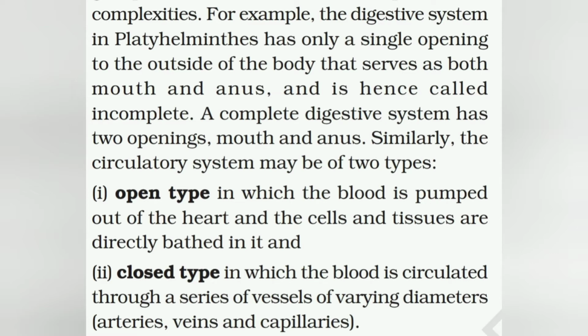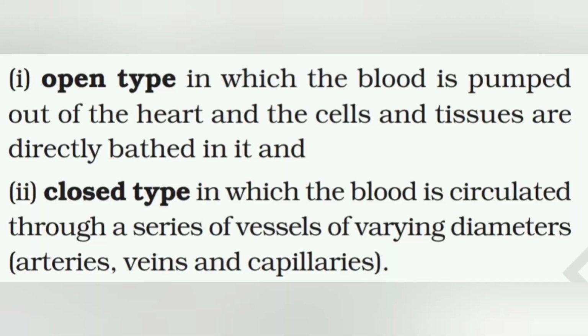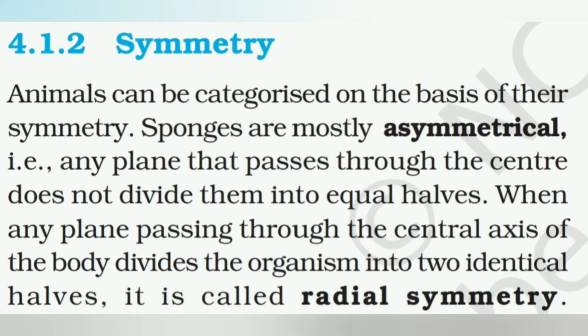Similarly, the circulatory system may be of two types, open type and closed type. When the blood is pumped out of the heart and the cells and tissues are directly bathed in it, then the type is open. While if the vessels occur like arteries, veins and capillaries, then the type of circulatory system is known as closed circulatory system. Next basis of classification is symmetry. Animals can be characterized on the basis of their symmetry.